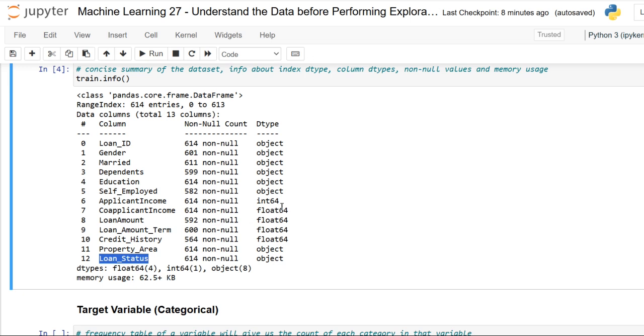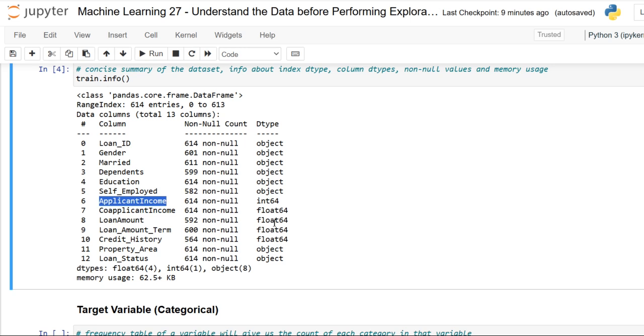Coming towards integer, of course, it represents an integer variable, and the one and only integer here is applicant income. The rest are float 64, which represent variables that have decimal values involved, so they are also numerical variables. But why am I specifying these data types? Data types are an important concept, because statistical methods can only be used with certain data types.